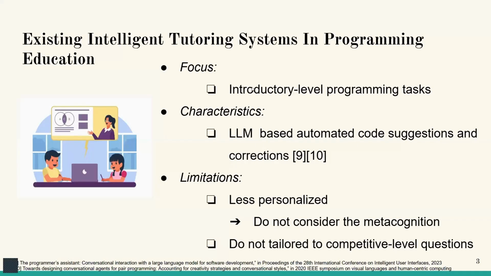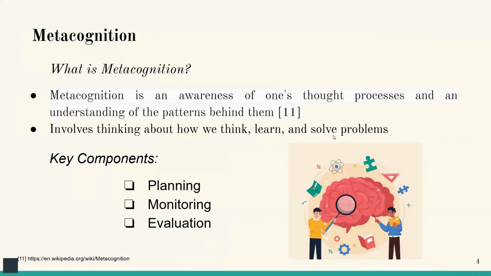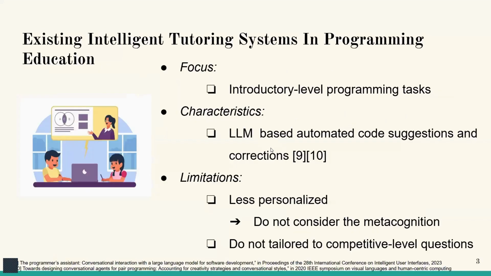Let's start with the problem space. Most existing intelligent tutoring systems in the programming domain focus primarily on introductory level tasks. They use large language models to suggest corrections or give generic hints for codes. However, these systems often fail to personalize feedback based on how individual students learn or think. More importantly, they don't consider metacognition, which is a student's awareness of their own learning strategies. And lastly, these systems are usually not optimized for competitive level programming problems.